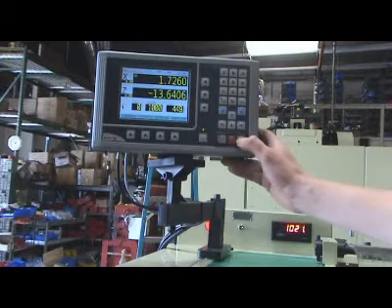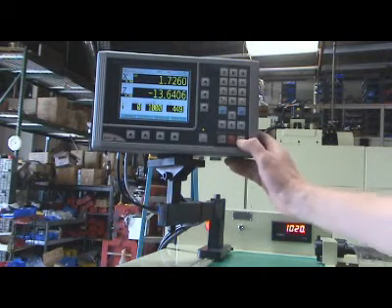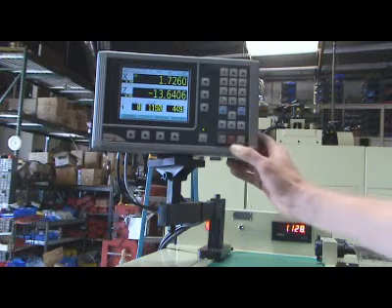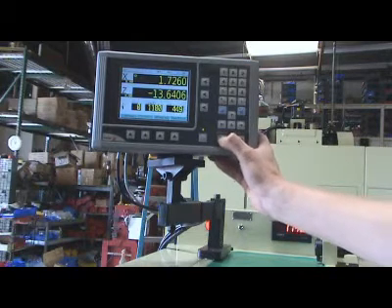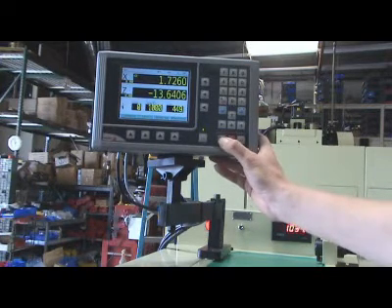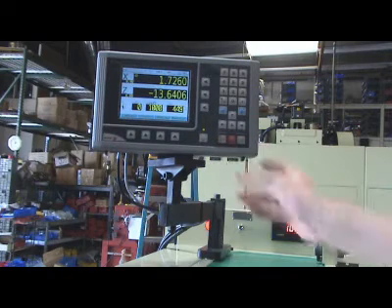These buttons can be used to override the spindle speed. Up and down 5%.